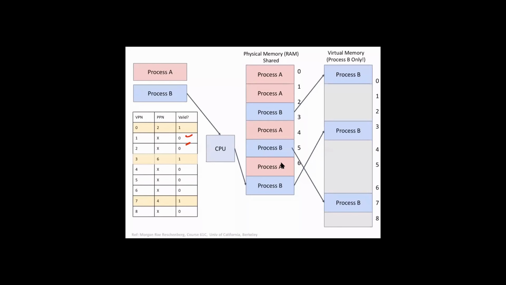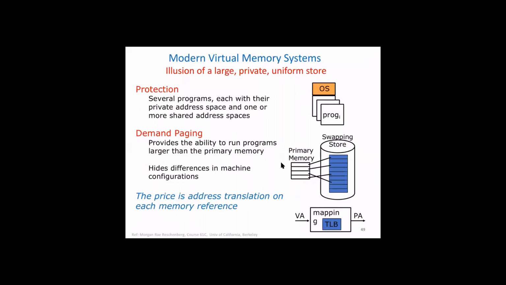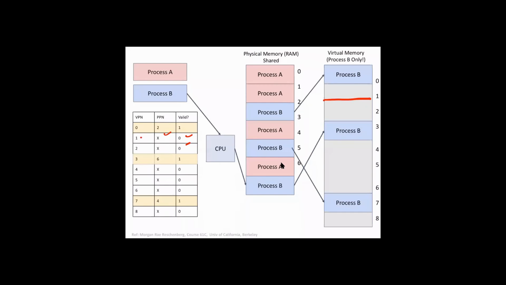It means that for virtual page number 1 of this process B, there's nothing. There's no physical page number, which means there's no mapping available. So this is the page table of process B. Similarly, we can have a page table for process A. Let's assume process A has pages here.